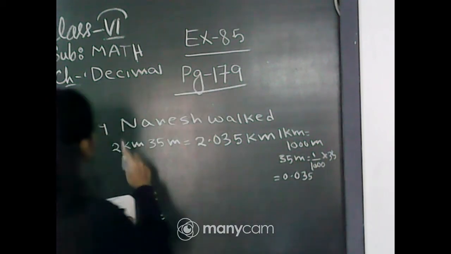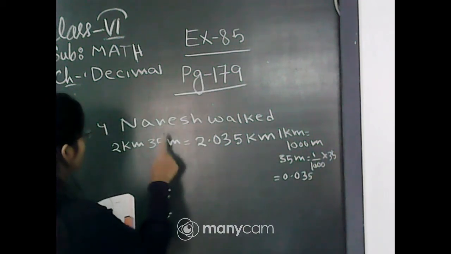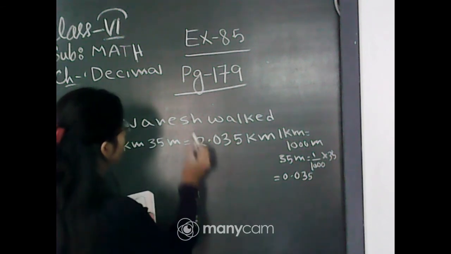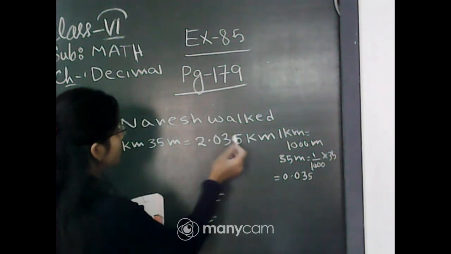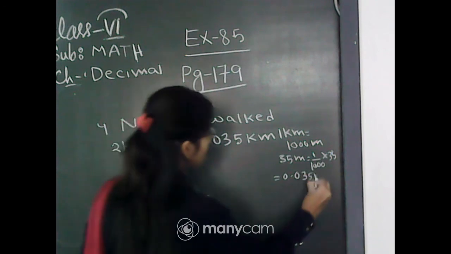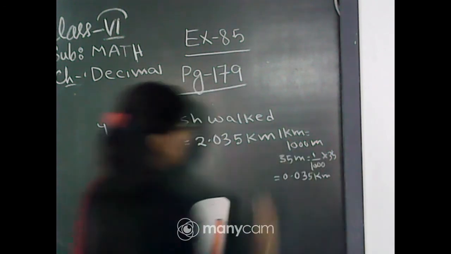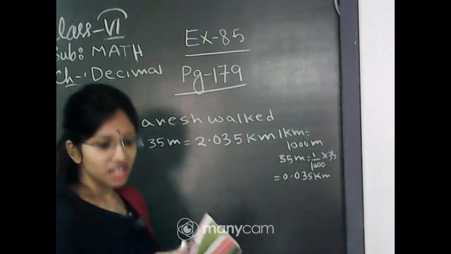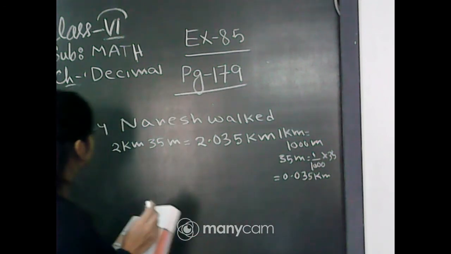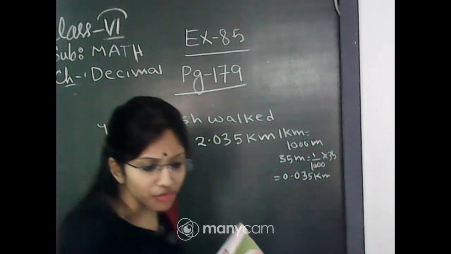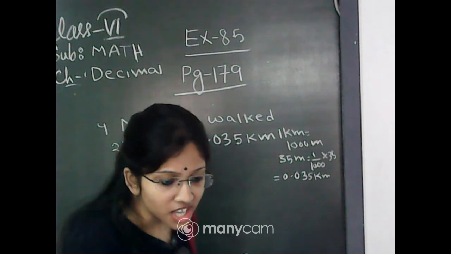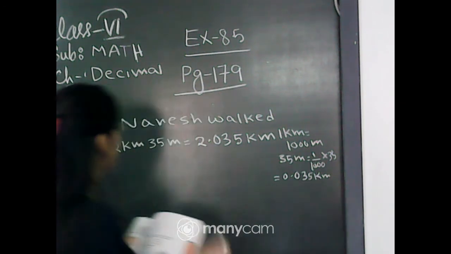Therefore, 2 km 35 meter is equal to 2.035 km. Understand? Any problem? Yes, Meghumita, the answer is 2.035 km.